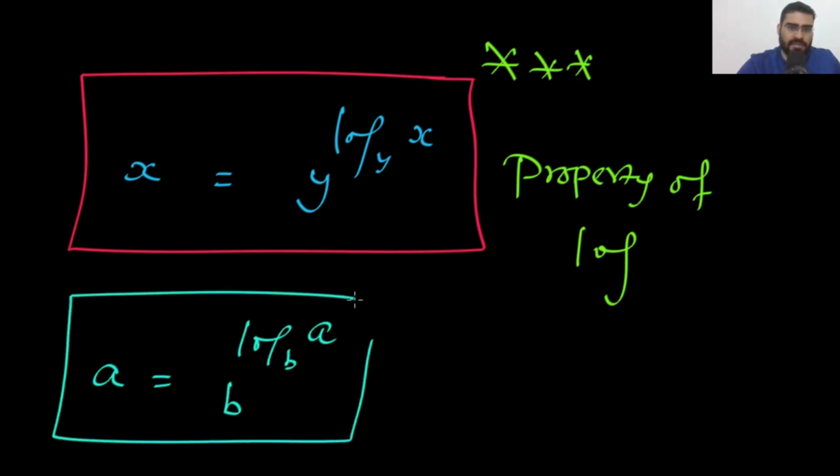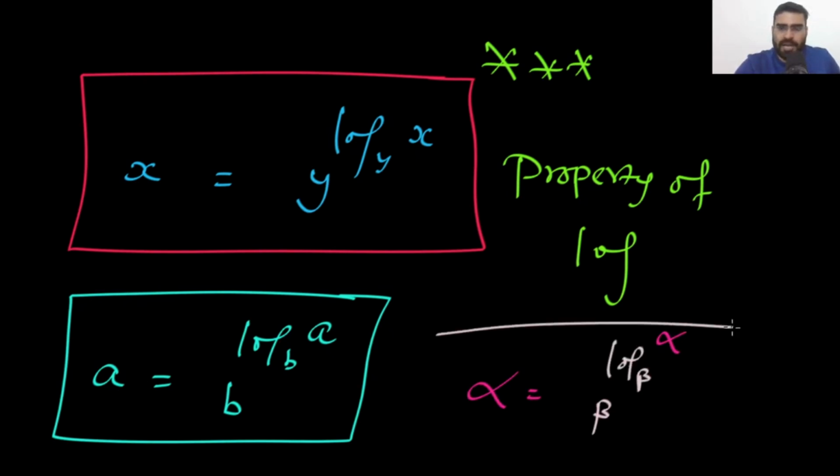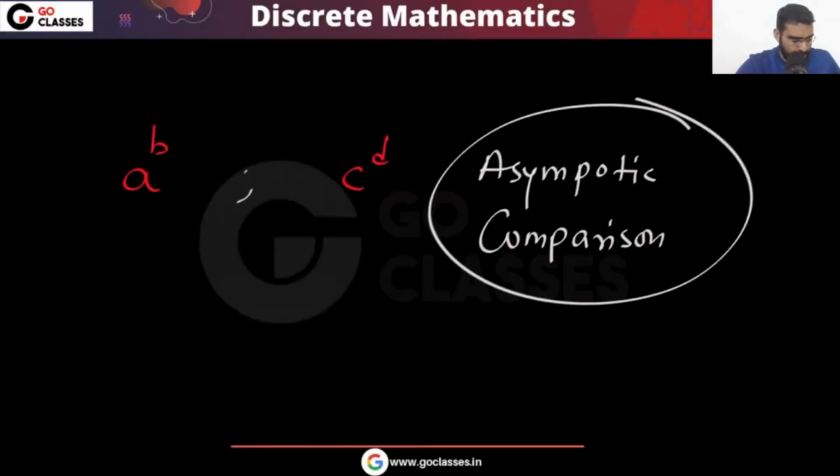For example, if you have alpha, you can write it as beta power log beta alpha, and like this you can put it. This is a very useful property. You can just simply do this.